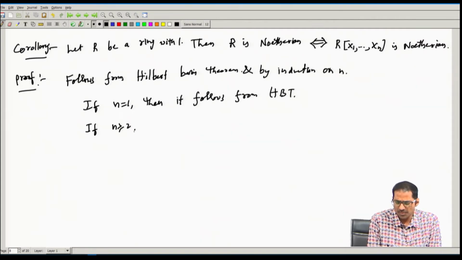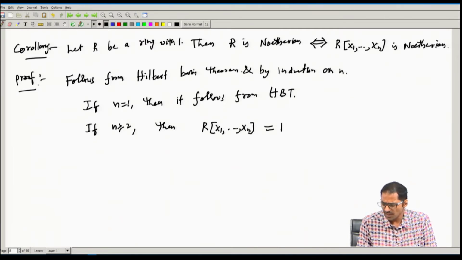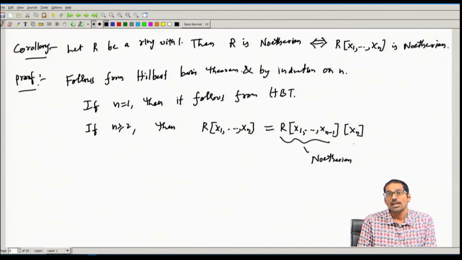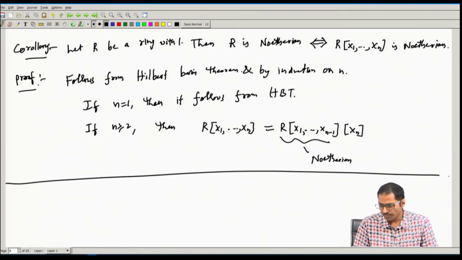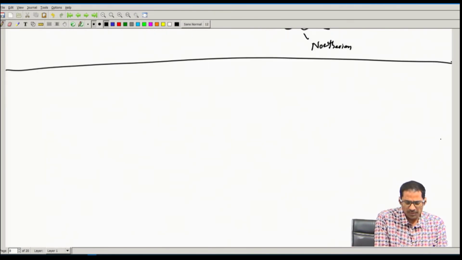And if n is greater than or equal to 2, then we can write R[x1, x2, and so on xn] as R[x1, x2, and so on xn minus 1] adjoin xn. But this ring is Noetherian by the induction hypothesis. Therefore, by the n equal to 1 step, adjoining xn, this is also a Noetherian ring, and that finishes the proof.